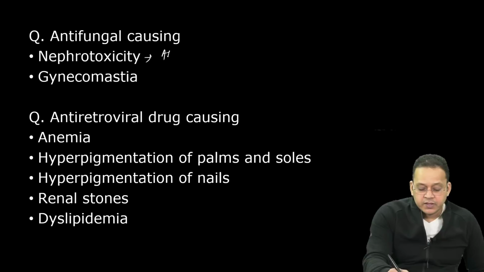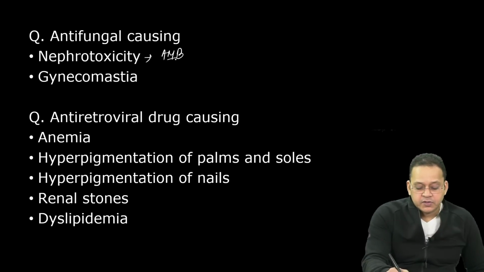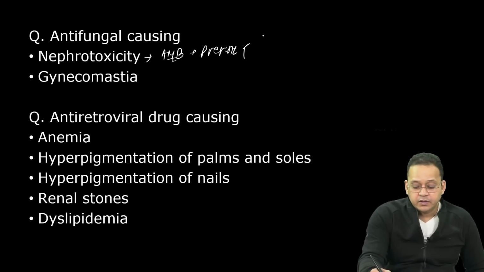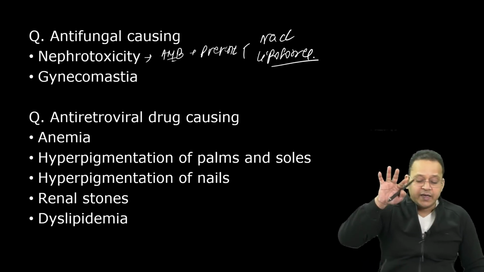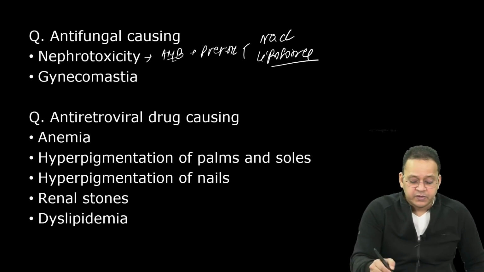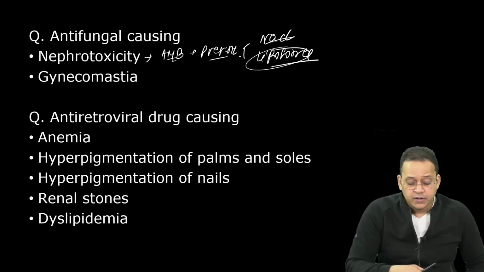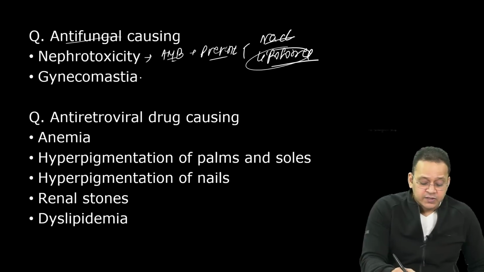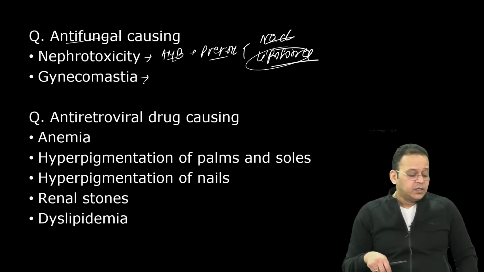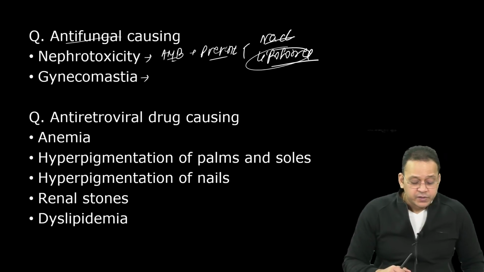Right. So amphotericin B causes nephrotoxicity. They ask, what do we do to prevent it? To prevent nephrotoxicity, I use NaCl and liposomes. Amphotericin B is nephrotoxic. To prevent it, I use either normal saline or the liposomal formulation of this drug. Which is the antifungal drug that causes gynecomastia?